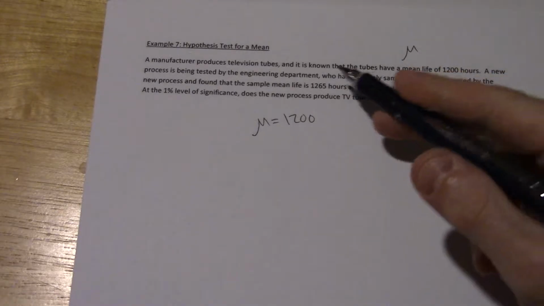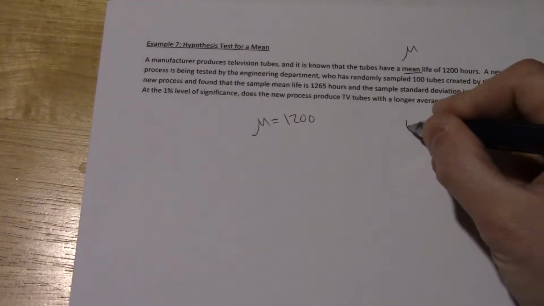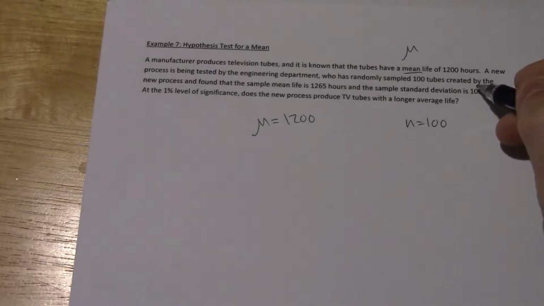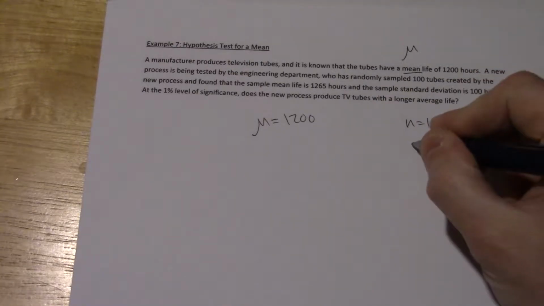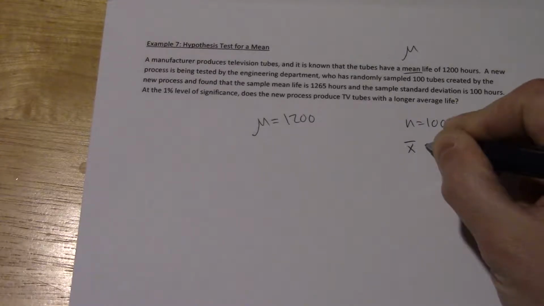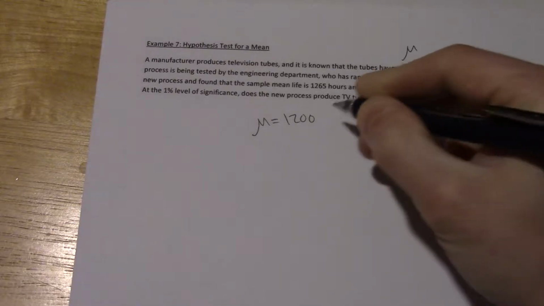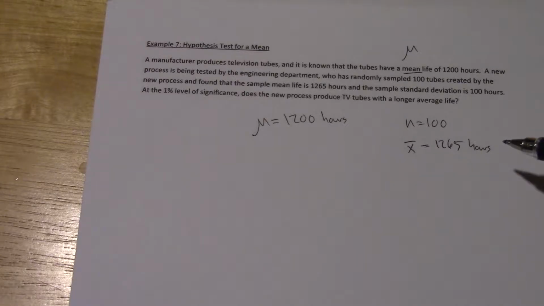A new process is being tested. They've randomly sampled 100 tubes, so that's n, created by the new process, and they found that the sample mean life, so there you go, you see means again. So sample mean, that's x bar, that's 1,265 hours. I guess I should specify that that was 1,200 hours for the mean.